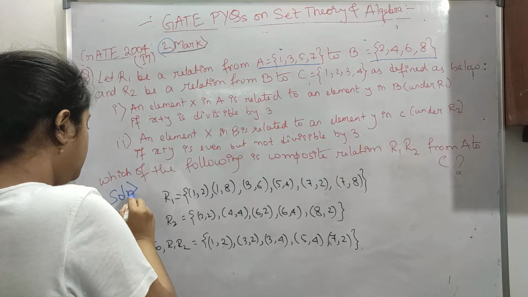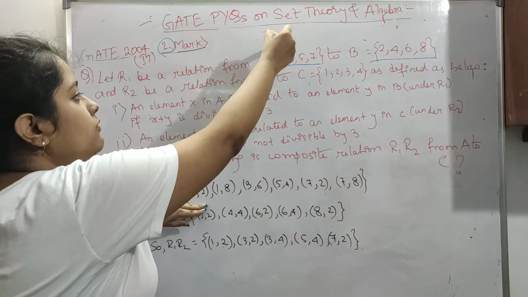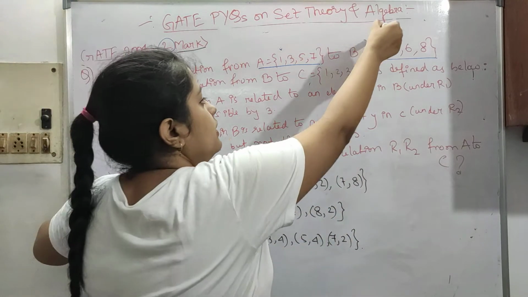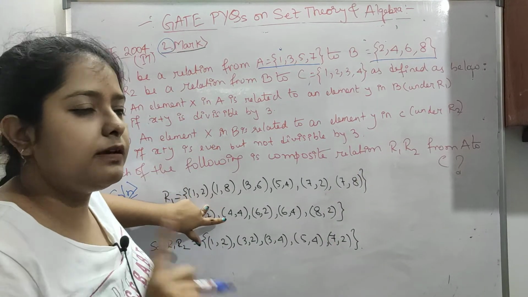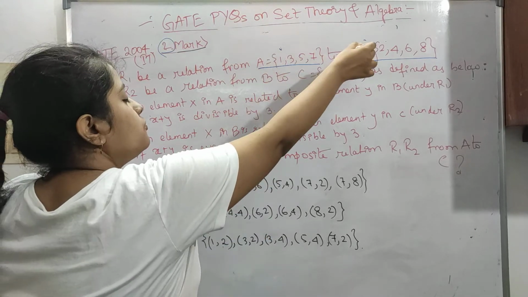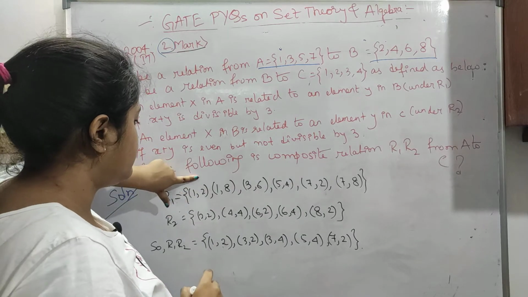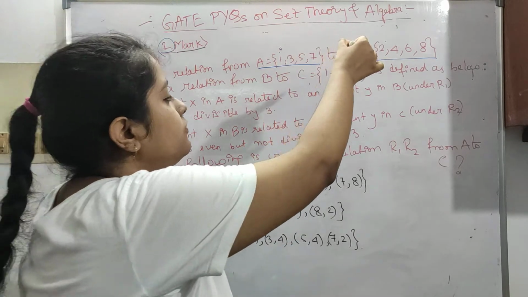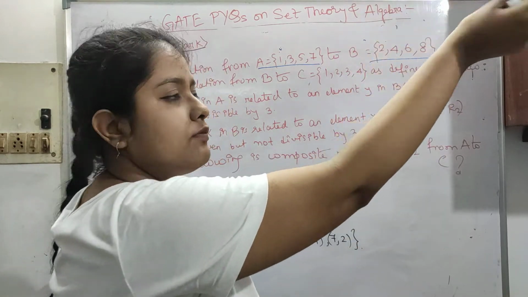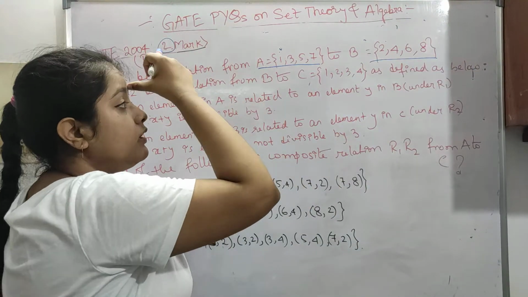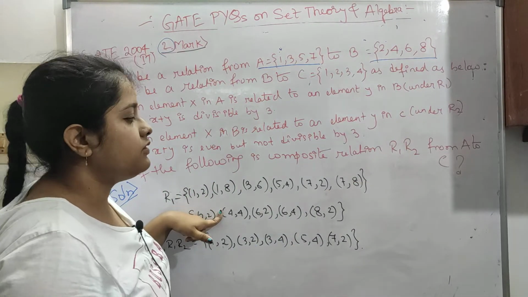Let's say this is the solution. So R1: you take an element from here and an element from here, and then see whether the sum is divisible by 3 or not. So 1 and 2 gives you 3, which is divisible by 3, so this element is taken. Again with 1, 1 plus 4 is 5 and 1 plus 6 is 7, which are not divisible by 3. If we take 1 and 8, this comes to 9, and 9 is divisible by 3, like this.